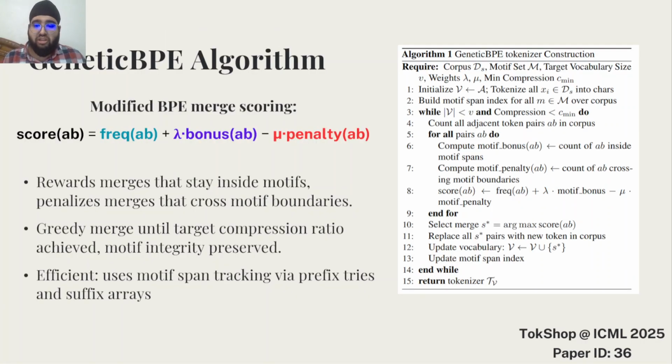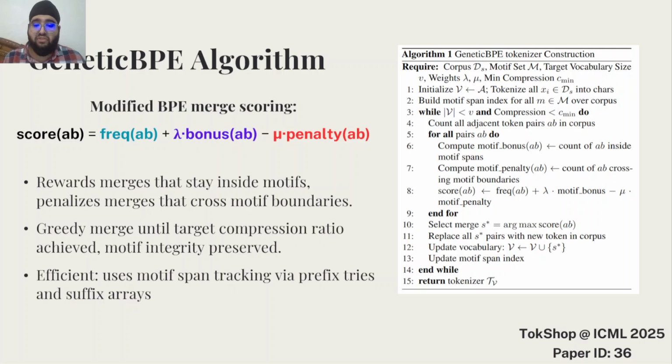The GeneticBPE algorithm is focused on exactly this. The score of merging two tokens, A and B, is calculated as the frequency count that the standard BPE provides, and we include two terms: one is bonus AB and one is penalty AB. The bonus counts how many times the pair appears inside a conserved motif span given in the motif bank, and the penalty counts how many times the pair would cross a motif boundary if merged.